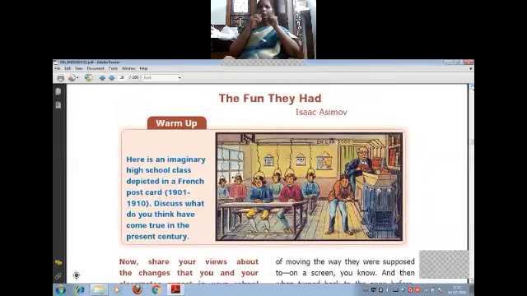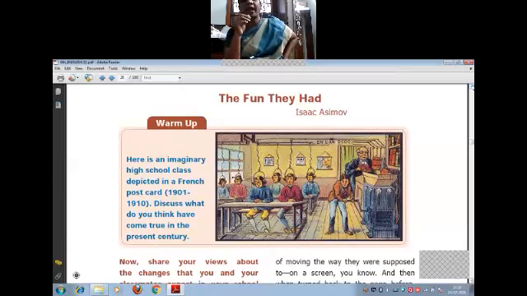Okay. Here is an imaginary high school class depicted in a French postcard from 1901 to 1910. Discuss what you think has come true in the present century. You can see it is a school and classroom, or what you understand from that.